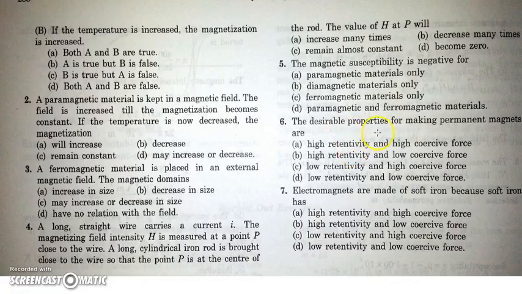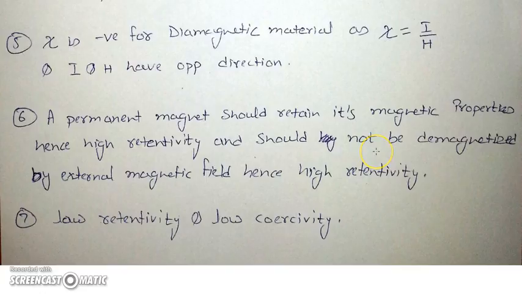In the next question, the desirable properties for making a permanent magnet is high retentivity and high coercivity. Why is it so? A permanent magnet should retain its magnetic properties. Hence, it should have high retentivity and should not be easily demagnetized when an external magnetic field is applied nearby it. So, it should have a high coercivity also.